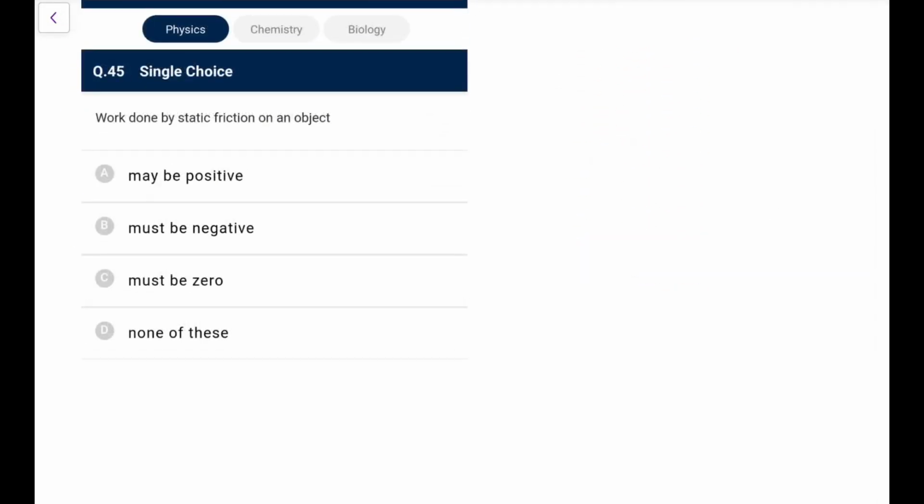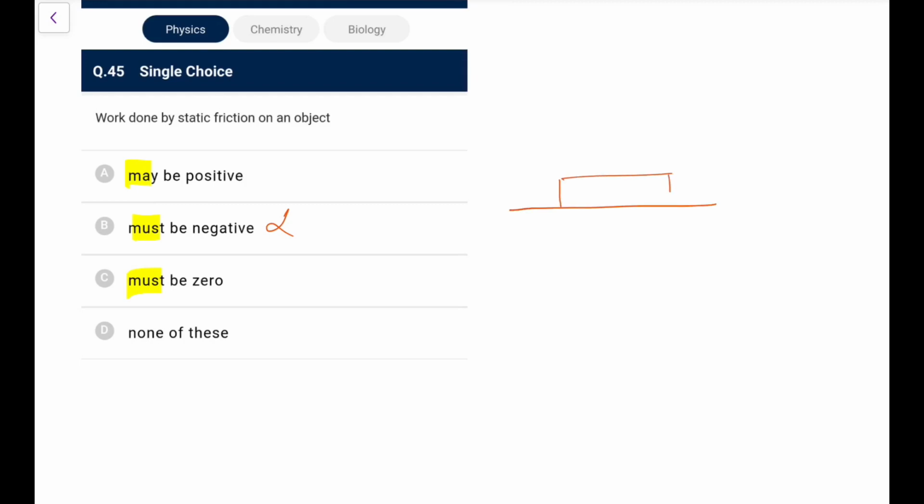Work done by static friction on an object: may be positive, must be negative, must be zero, none of these. Whenever you get options like must and may, you should be very careful. Generally in rolling we say the static friction work is 0, but here it is given on an object. May be positive, must be negative, must be zero. Must be negative is ruled out, must be zero, and may be positive I need to check. So just think of such an example.